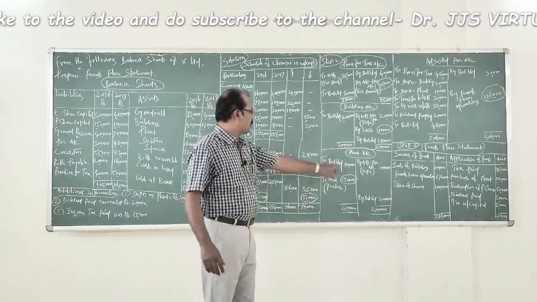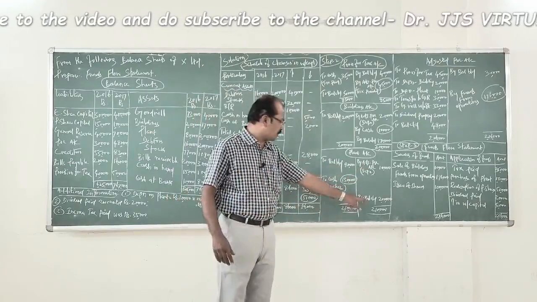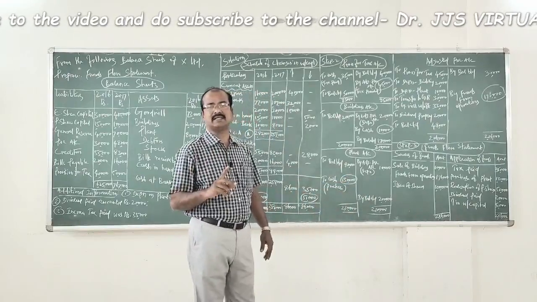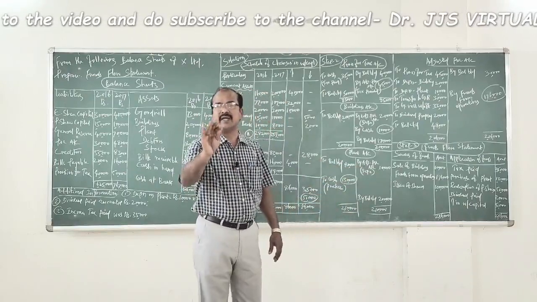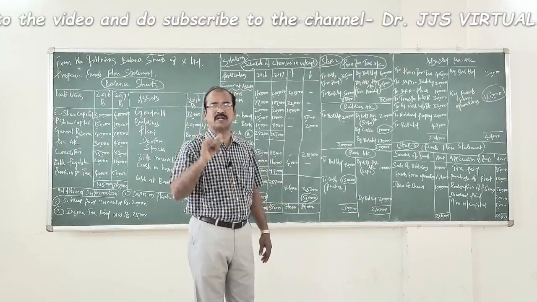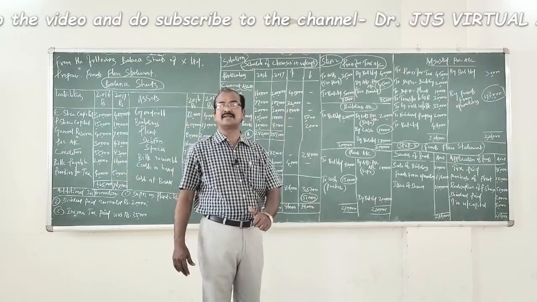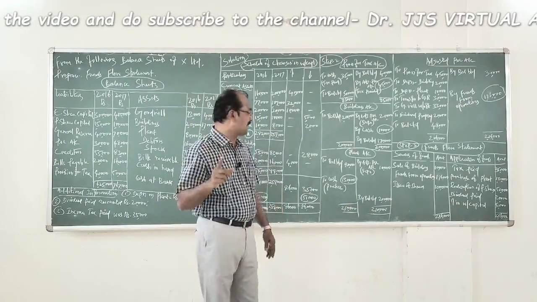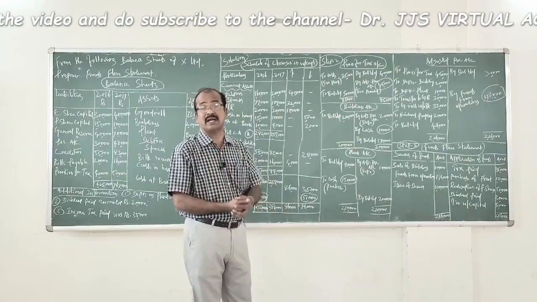Now listen to me. The opening balance of plant was 80,000. The closing has become 2 lakh. Now in between, there is only one thing that has taken place, which is nothing but depreciation. So 80,000 minus 10,000, the expected closing balance in plant account is 70,000 rupees. But what is the actual closing balance? 2 lakh rupees. So you find an increase in the value of plant for an amount of 1,30,000 rupees. So we find plant value is increased by 1,30,000.